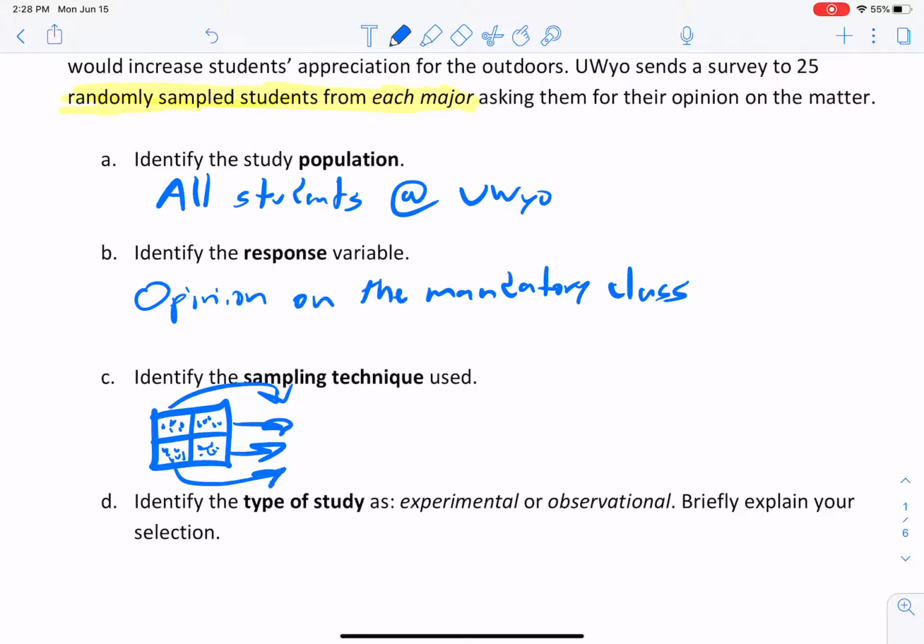And what does this look like to you? Okay, so think about it for a second. Hopefully, you did think about it. But we're dividing things up by major, right? We're dividing things into strata, right? And each individual thing here is a stratum.